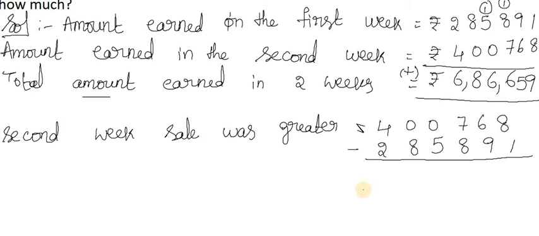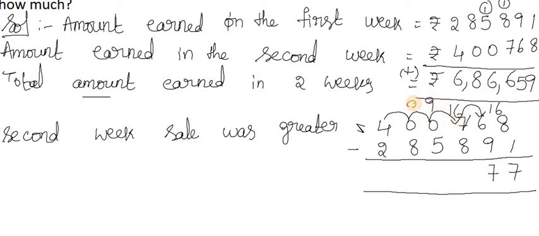So just move on to the subtraction. 8 minus 1, yes, 7. 6 minus 9 is not possible, so we'll go for borrowing, 16, and it will become 6. So 16 minus 9, yes, 7. Again 6 minus 8 is not possible, here 0. So first we will take borrow from 4 to 0 and then we will give borrow to 6.